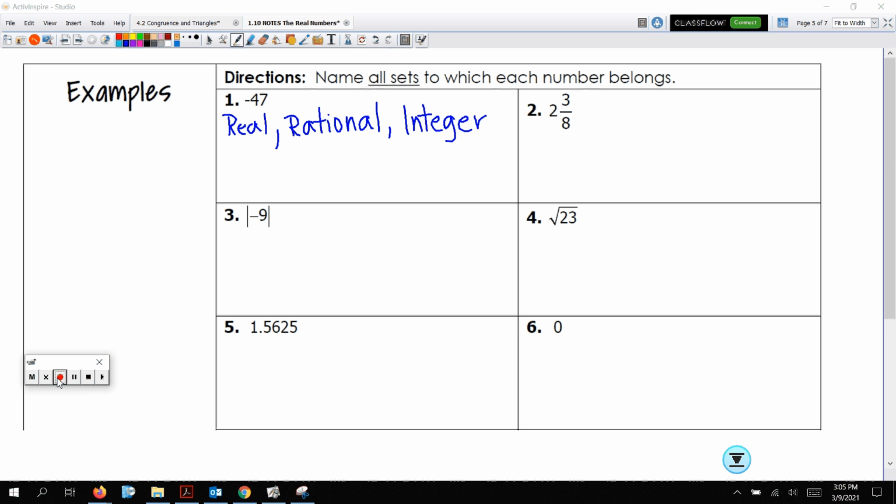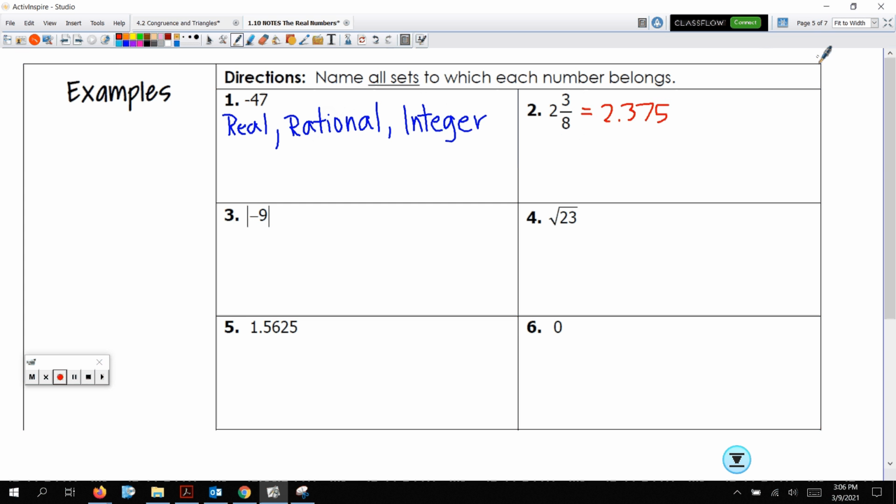So 2 3/8 is 2.375, okay? So you want to make sure that you're turning it into a decimal if you have a fraction, so you can see if it terminates or repeats. So 2.375 does terminate, right? It only goes 3 digits out.